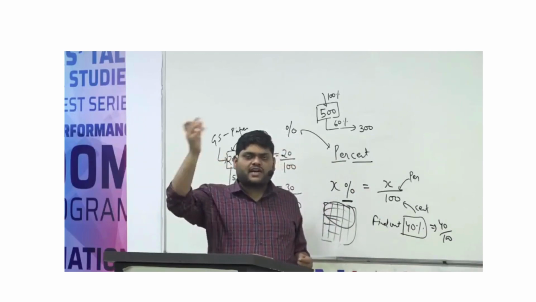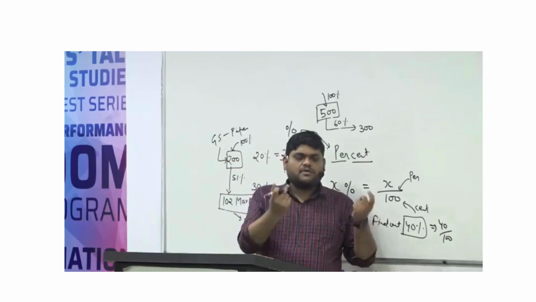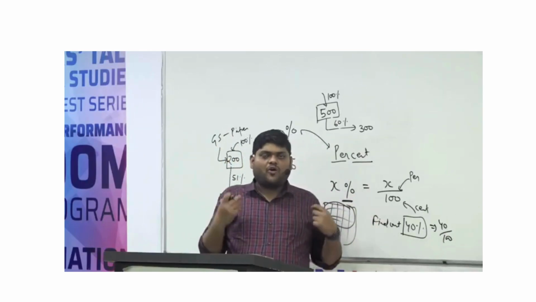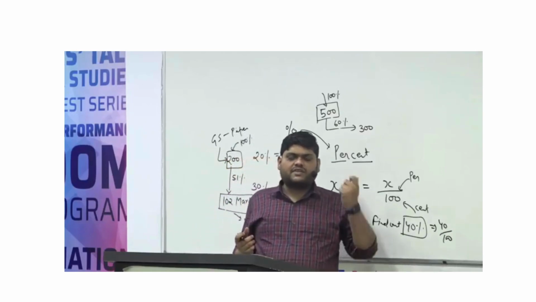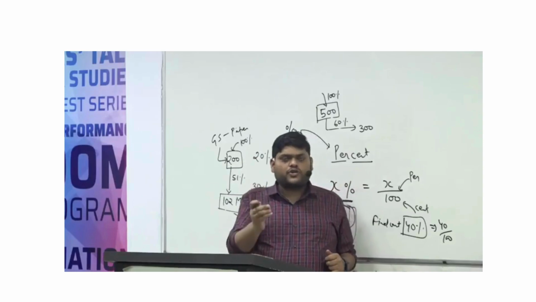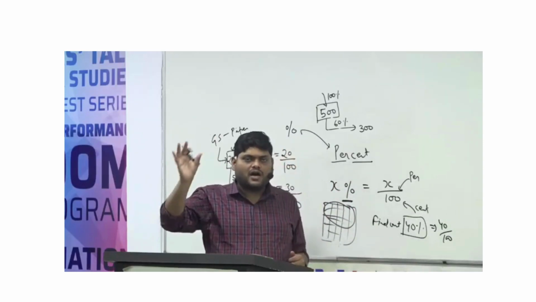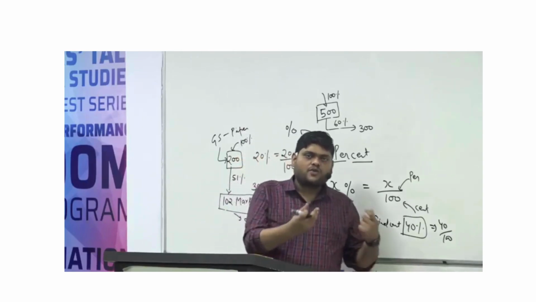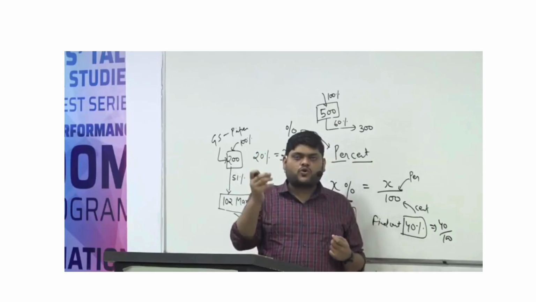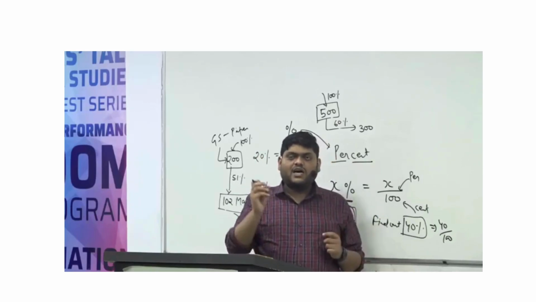Suppose a student comes from the US and you ask him, how much marks did you score in class 10th? And he says, I have scored 75% marks. And you don't know the total marks of class 10th in the US. So you will ask, 75% of how much? What is the total marks?